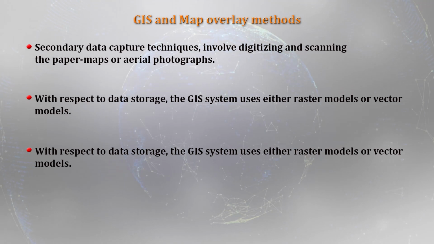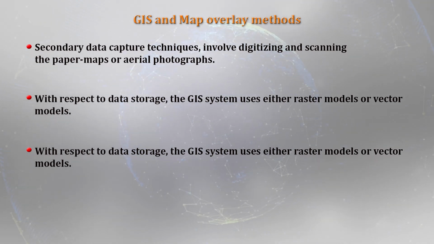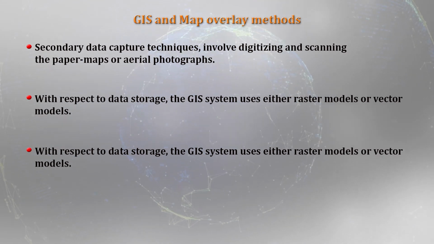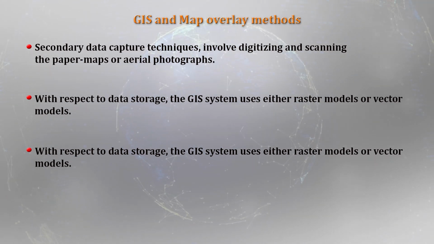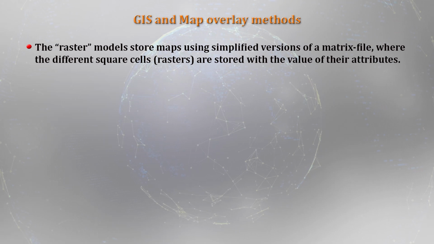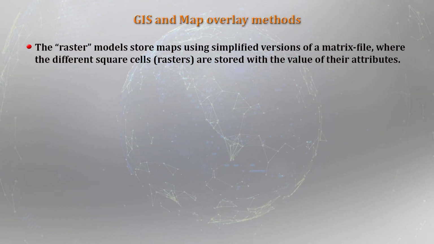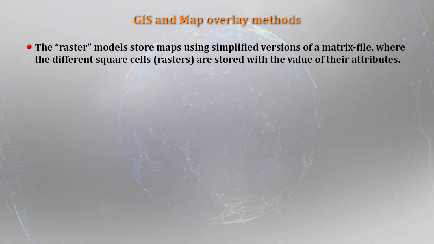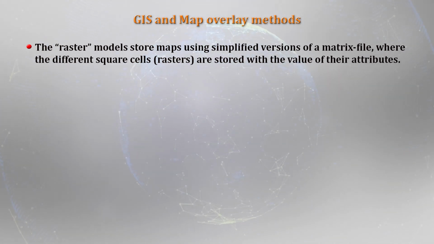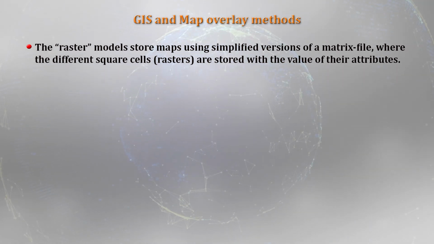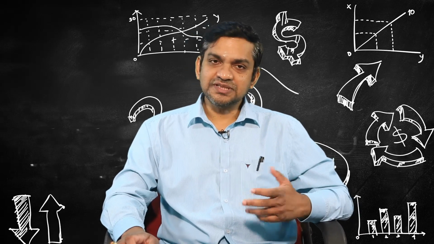This is a very interesting point, because based on these models even the GIS systems have been categorized. Raster models store maps using a simplified version of a matrix file, wherein square cells, called rasters, store both the attribute data and the spatial data.